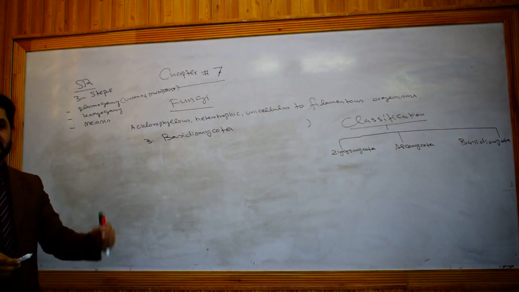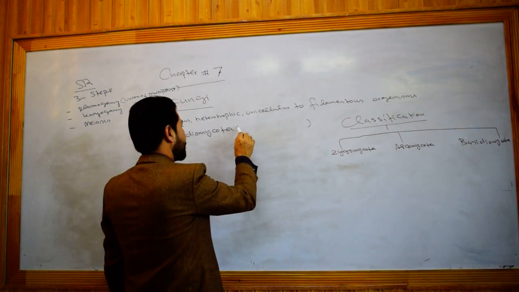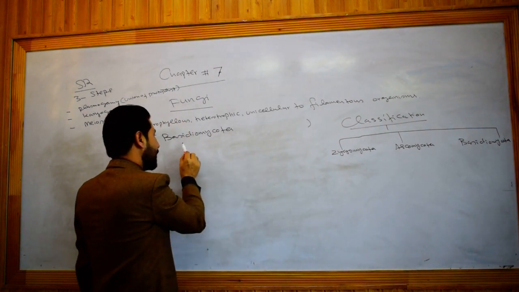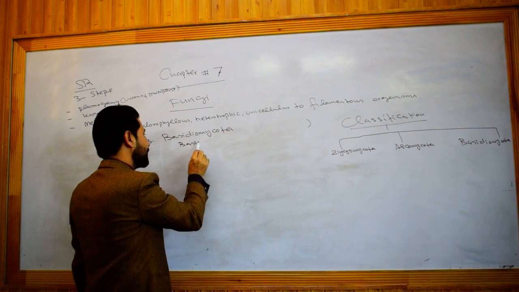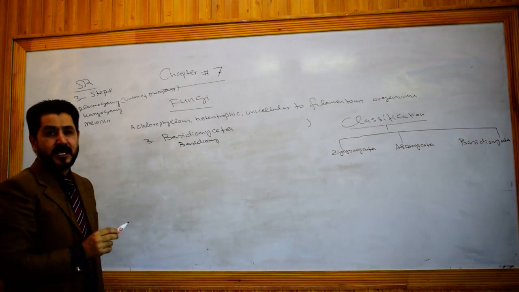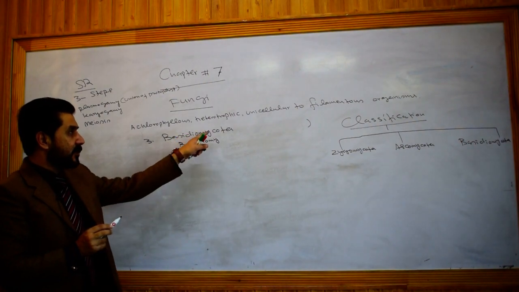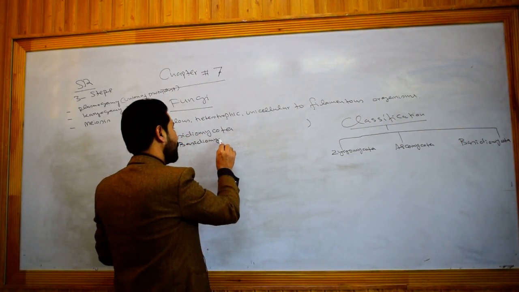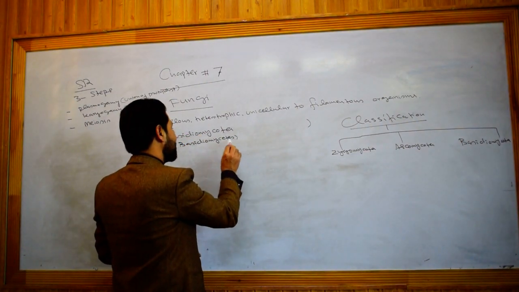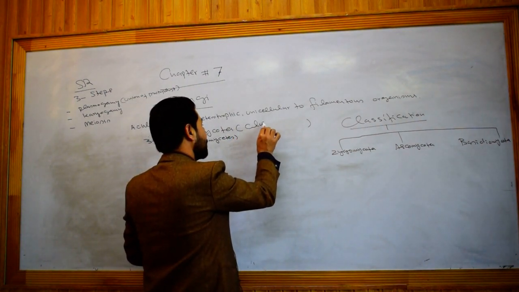Basidiomycota is the name of the division, and its members are commonly known as Basidiomycetes, just like the member of Zygomycota is Zygomycetes, the member of Ascomycota is Ascomycetes, the member of Basidiomycota is known as Basidiomycetes. And commonly they are called club fungi.